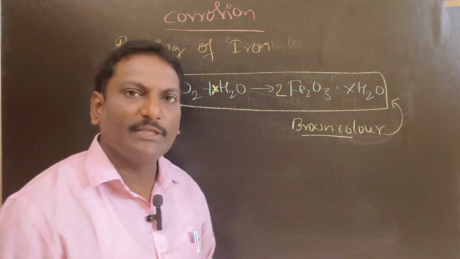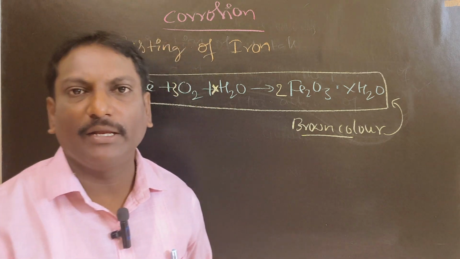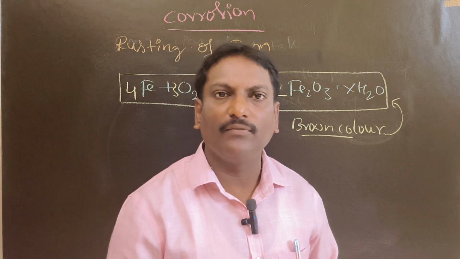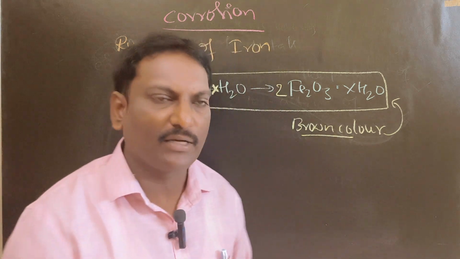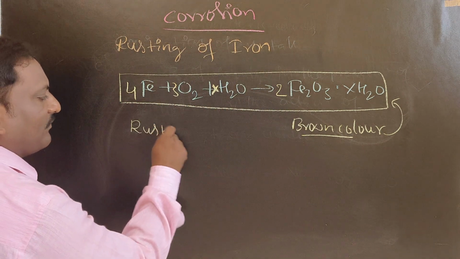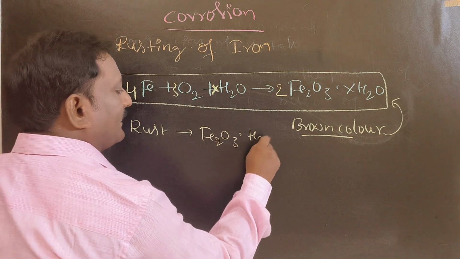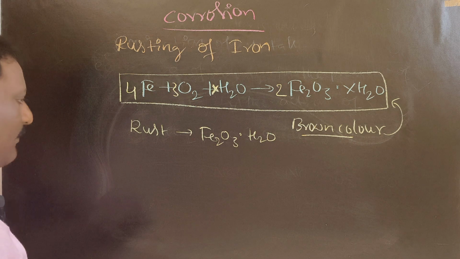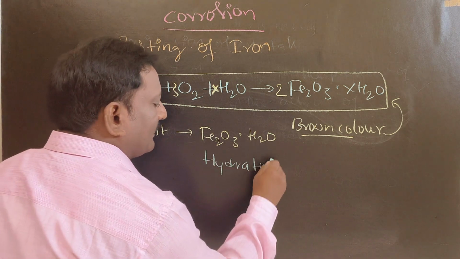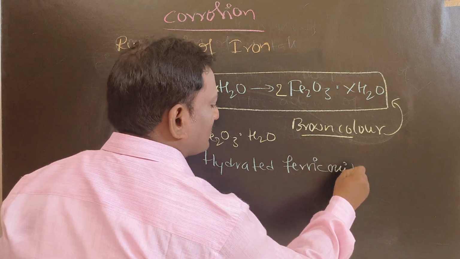So you will get questions in the examination based on the rusting of iron: balance the chemical equation, what is the color of rust, the chemical formula of rust, the chemical name of rust. Write down the chemical formula of rust. The rust chemical formula is Fe2O3.H2O, hydrated ferric oxide. The chemical name is hydrated ferric oxide. Hydrated ferric oxide is called rust.